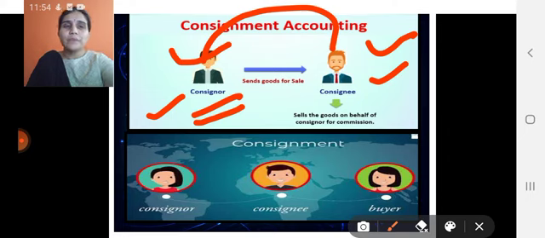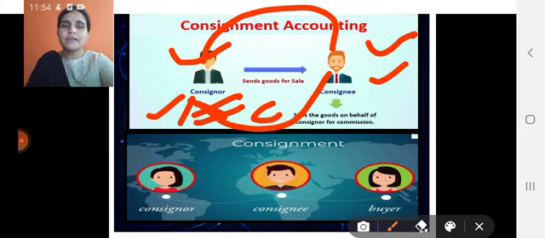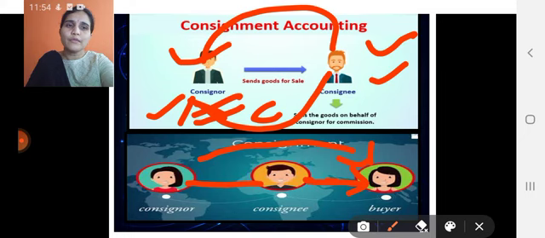The consignee sells the goods. He receives the commission from the consignor, or we can call him the owner. So in the consignment process, the consignor is not linked directly with the customer. He is interacting with the agent, that person known as consignee. The consignee interacts with the customer to promote the sales.